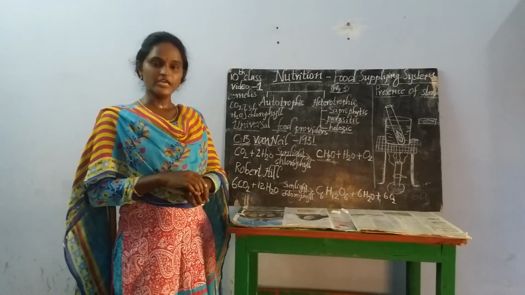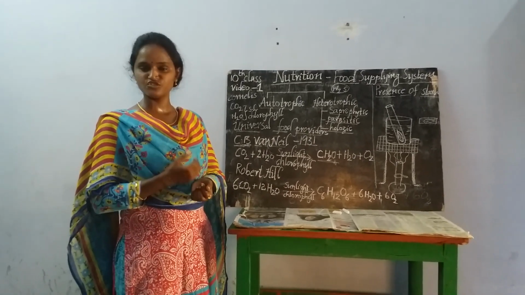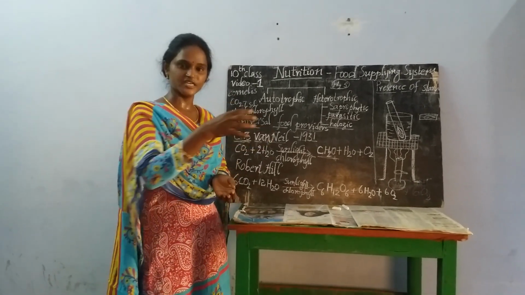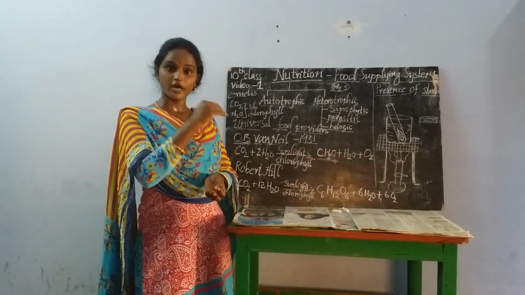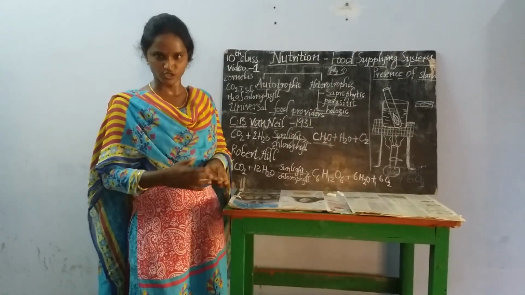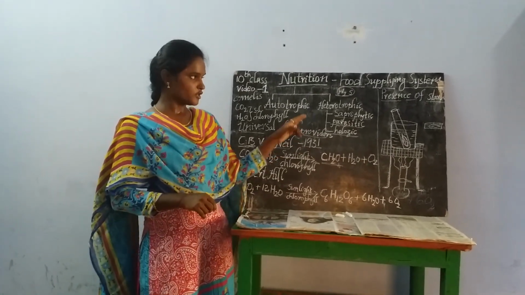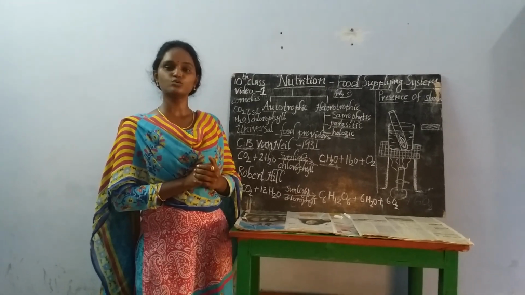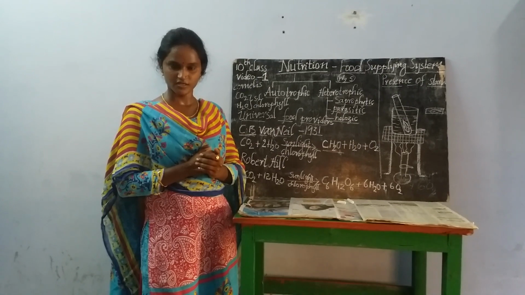In the same way, if you add 2 to 3 drops of tincture iodine solution or betadine solution directly on a green leaf, does the green leaf turn dark blue or black? Impossible. Why? Because to prove the presence of starch in the leaf, we need to follow one procedure. What is that procedure?